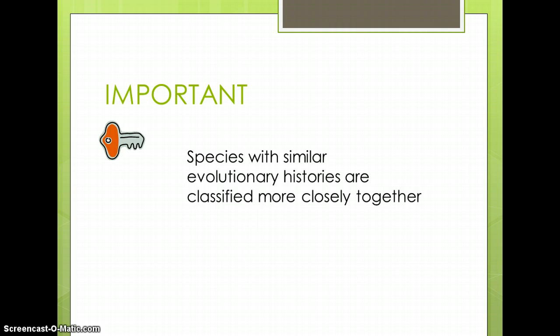A key concept, very important in this section: species with similar evolutionary histories are classified more closely together. So the closer they are classified, the more history they have that is common.